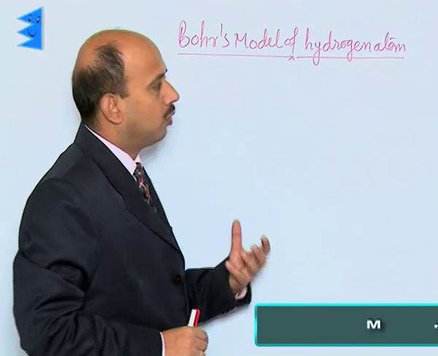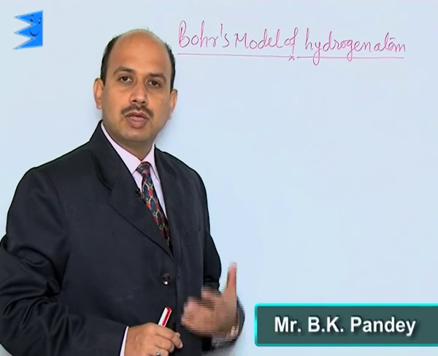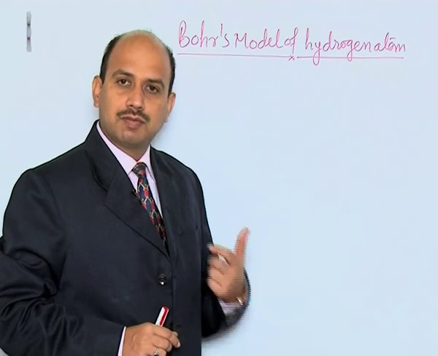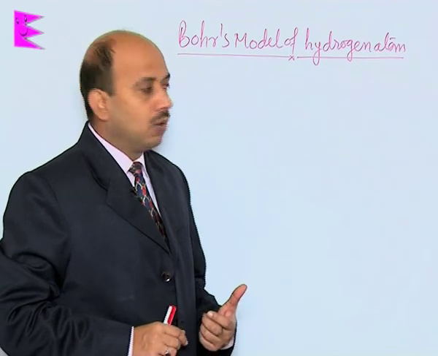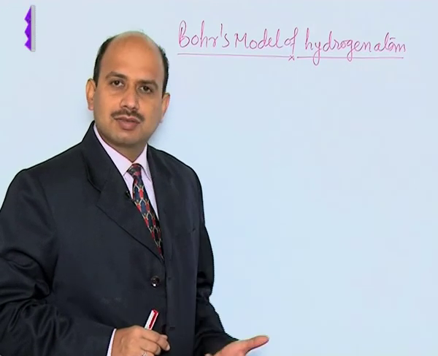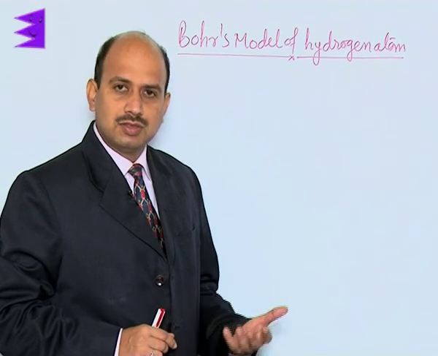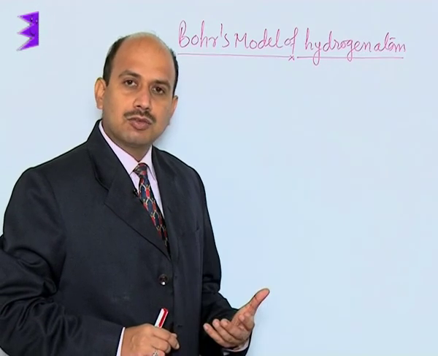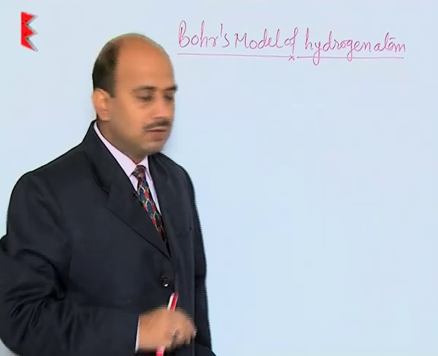Now see Bohr's model of the hydrogen atom. We have discussed the atomic model which was suggested by Rutherford. But see here, the atomic model suggested by Rutherford has certain drawbacks. First, Rutherford suggested that every atom has a tiny core that is called the nucleus,